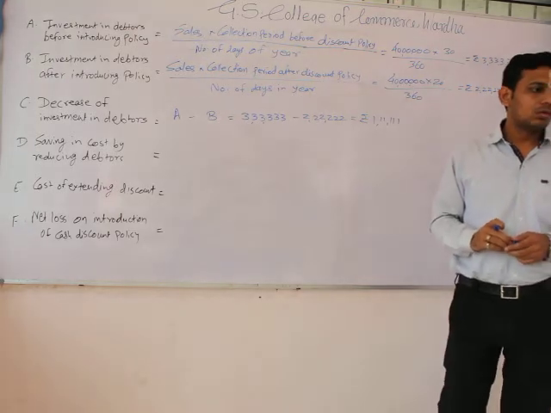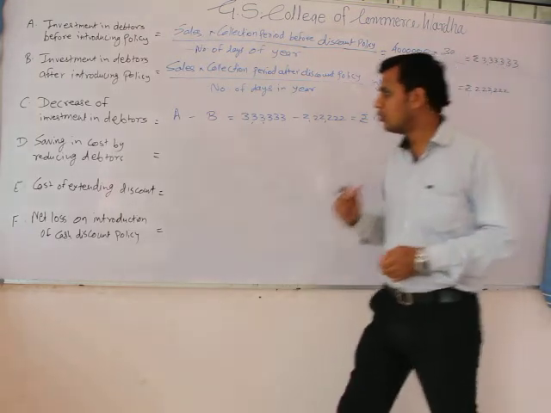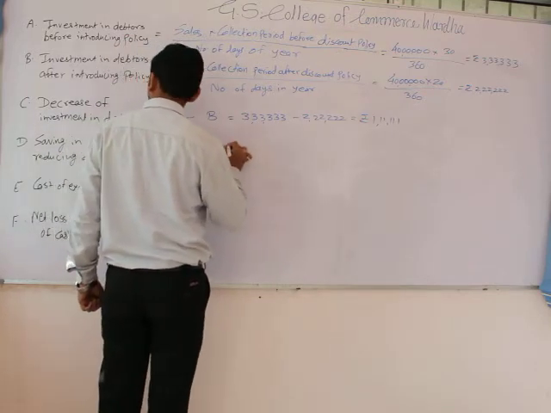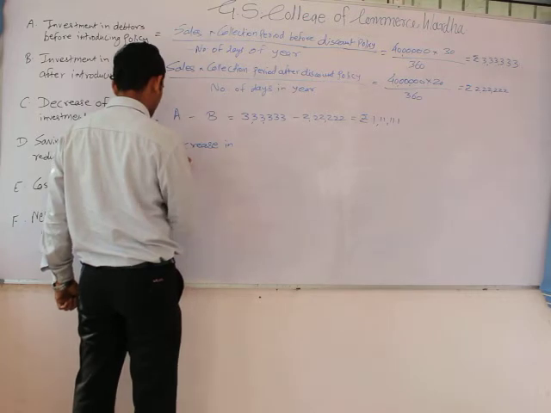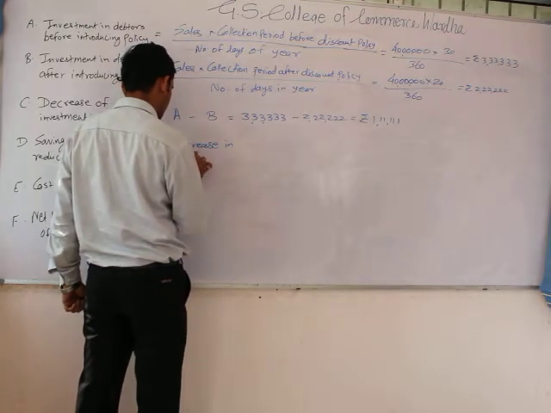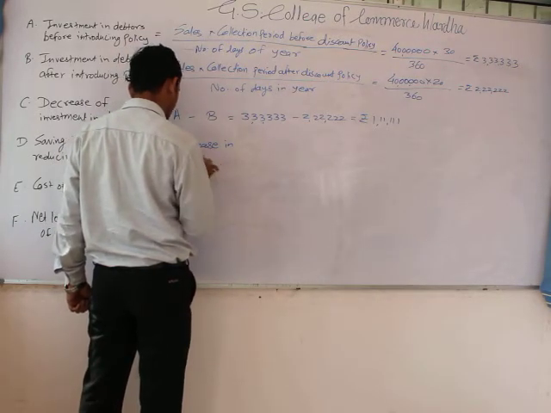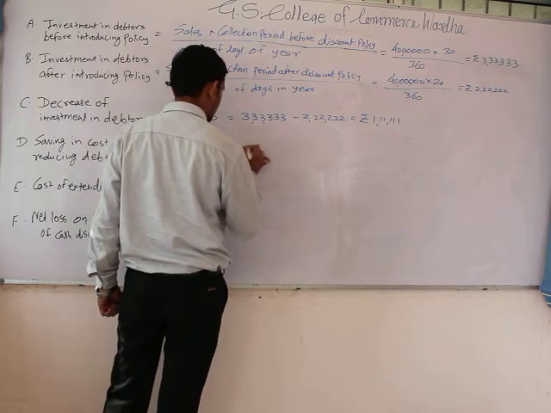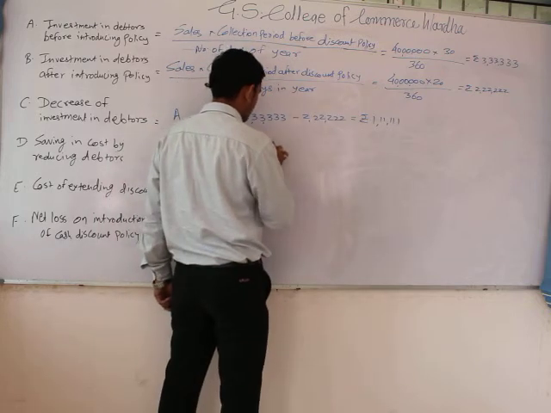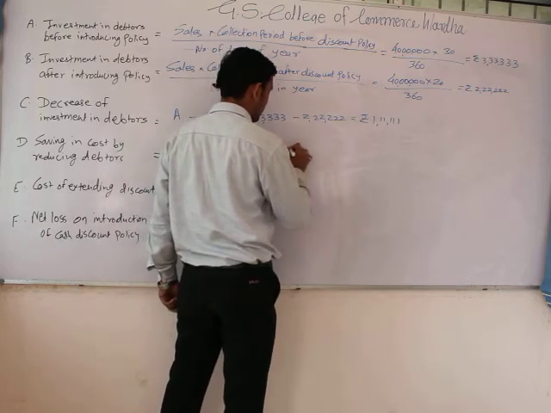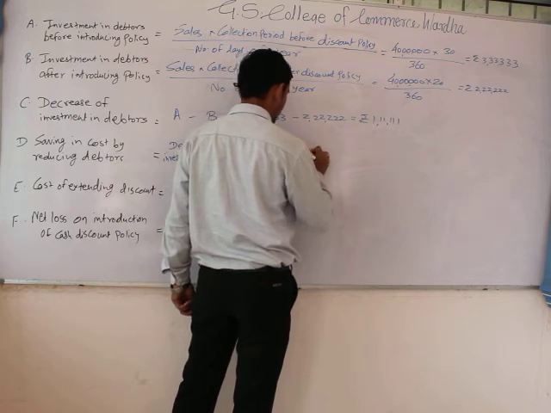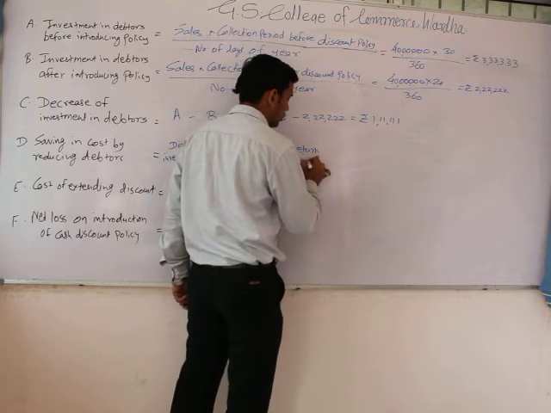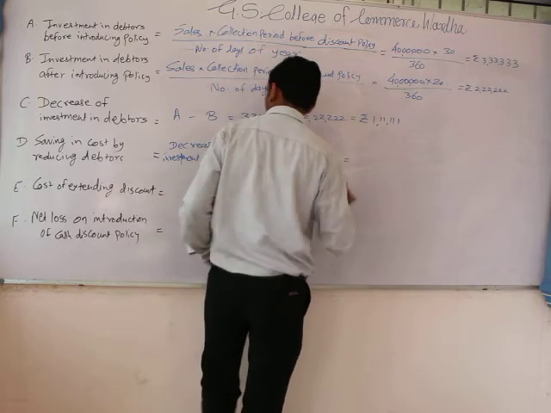So what is the formula for it? The formula is decrease in investment of debtors multiplied by rate of return on investment. This is the formula which we will use for the calculation.